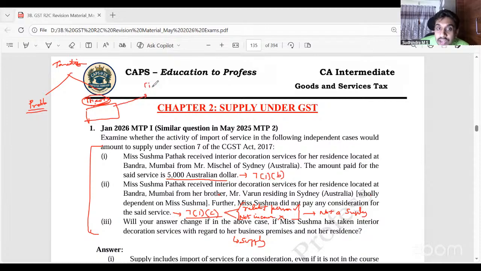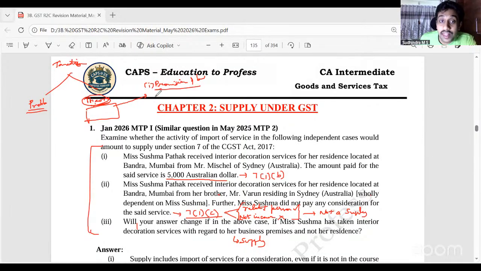First, you have to write the provision of the law. So for this case, since all the 3 sub-questions together talk about the same provision of law, you can start with that provision of law, section 7.1b and 7.1c, or in simple terms, you can just bring that chart first, so that you need not repeat those points again in every sub-question. Definitely you can do it.